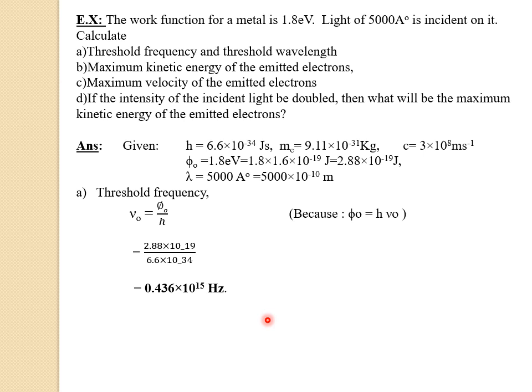Now let us see the threshold wavelength. The formula for threshold wavelength is lambda naught equals c by nu naught. Now let us substitute the values. So c value is 3 into 10 raised to 8 divided by nu naught value is 0.436 into 10 raised to 15. Now if we simplify, we'll get the answer as 6.880 into 10 raised to minus 7 meter. So this is the threshold wavelength.